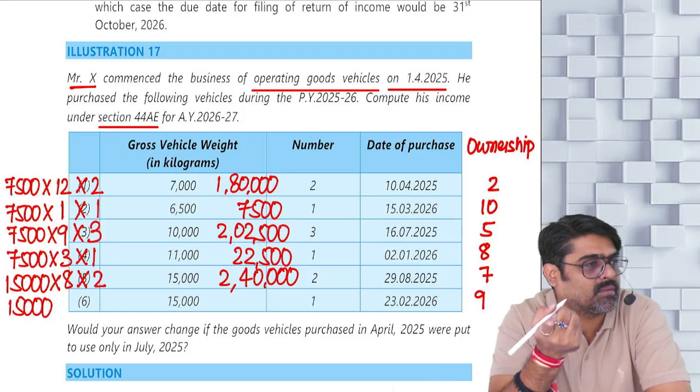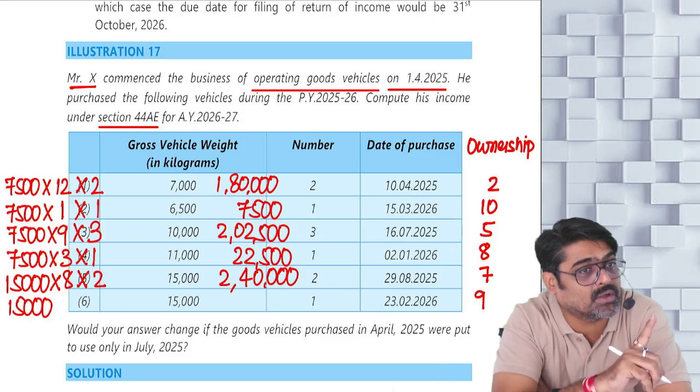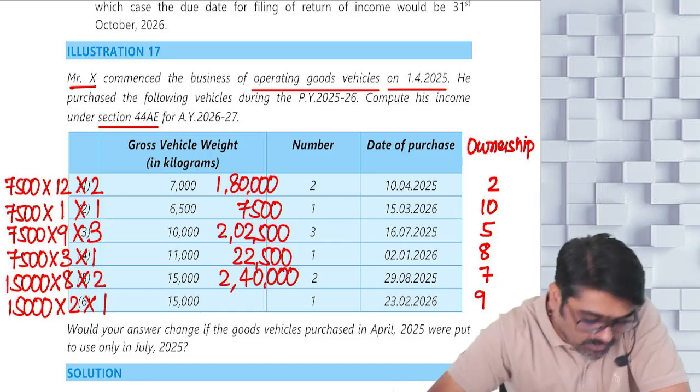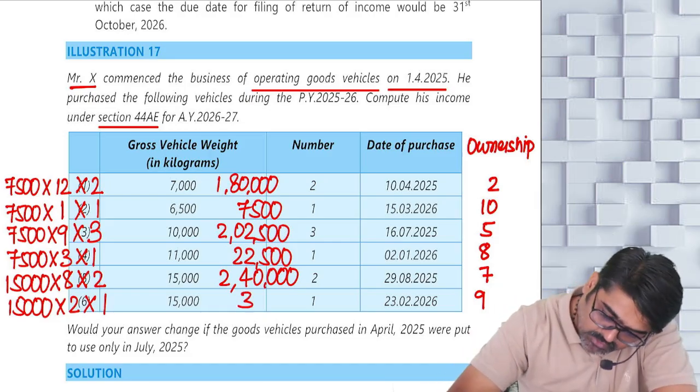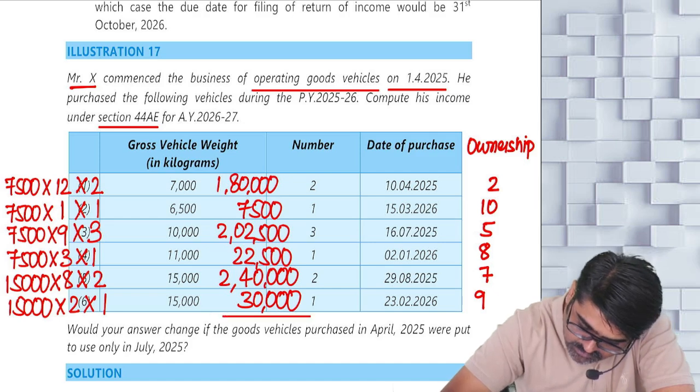Because 15 ton multiplied by 1,000 will give you 15,000 minimum income. Yes or no? And for how many months? 2 months, February and March. For 1 vehicle, 30,000. Can you do the total of these amounts?